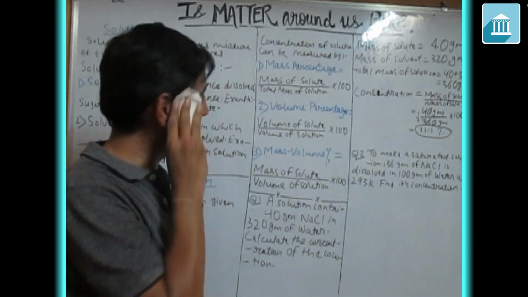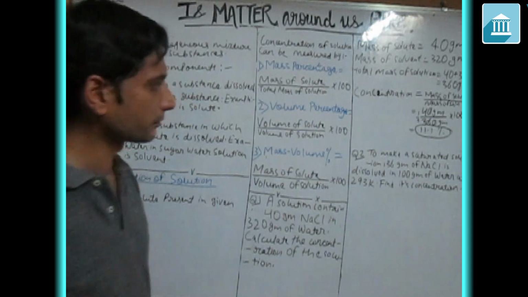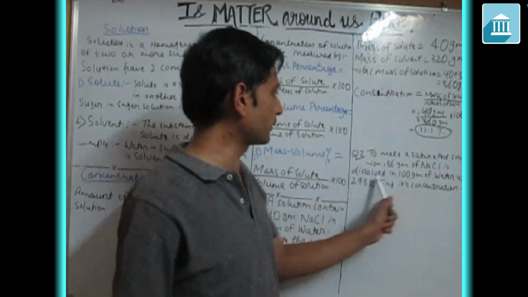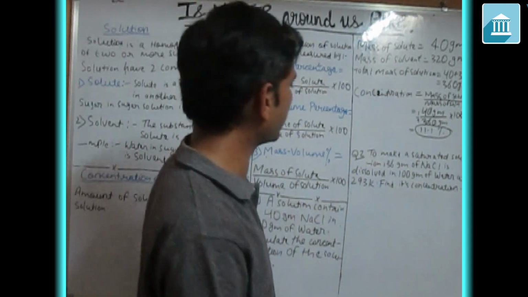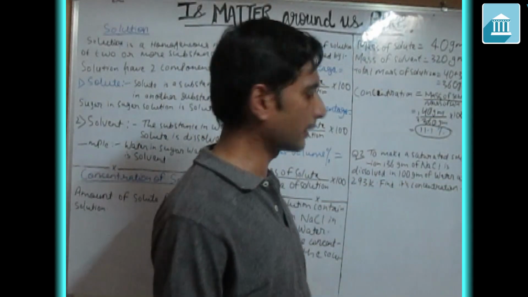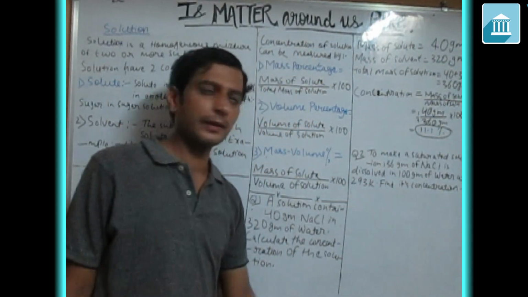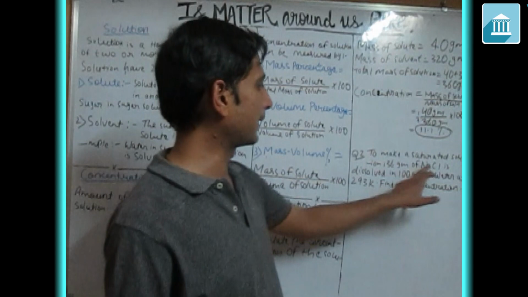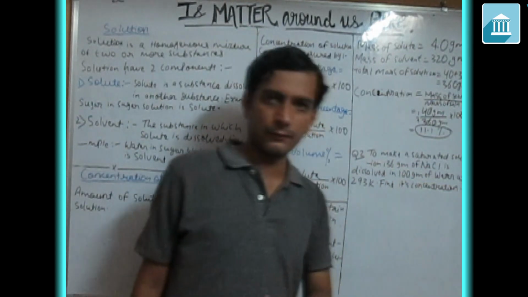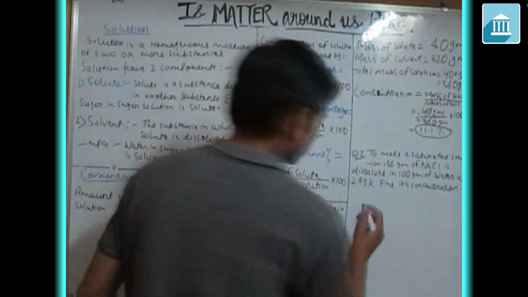Let's see another question. To make a saturated solution, 36 gram of NaCl is dissolved in 100 gram of water. So we are taking 36 gram of NaCl in 100 gram of water. Let's calculate it.